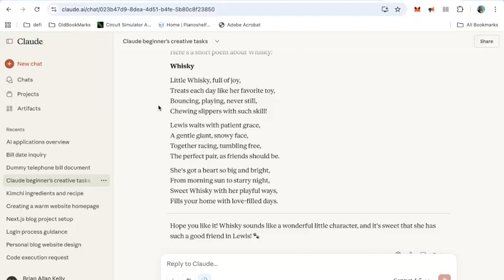A little Whiskey full of joy, treats each day like a favourite toy. Bouncing, playing, never still, chewing slippers with such skill. Loose weights with patient grace, a gentle giant snowy face. Together racing, tumbling free, a perfect pair, as friends should be. She's got a heart so big and bright, from morning sun to starry night. Sweet Whiskey with her playful ways fills your home with love-filled days.